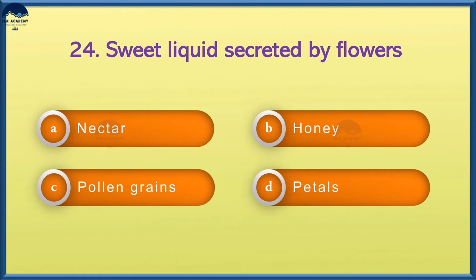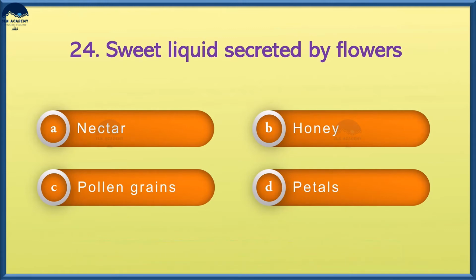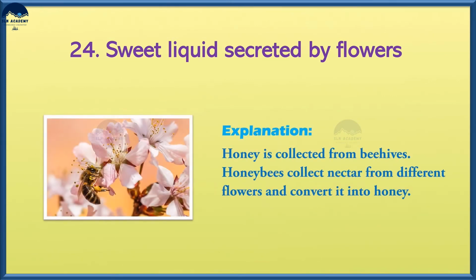Sweet liquid secreted by flowers is: option A, nectar, option B, honey, option C, pollen grains, option D, petals. And the answer is option A, nectar. Honey is collected from beehives. Honeybees collect nectar from different flowers and convert it into honey.